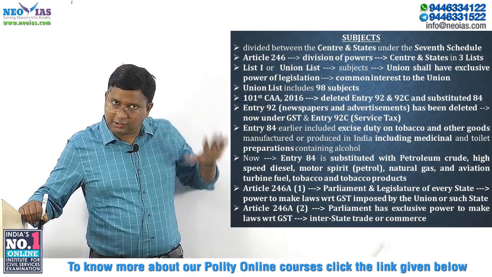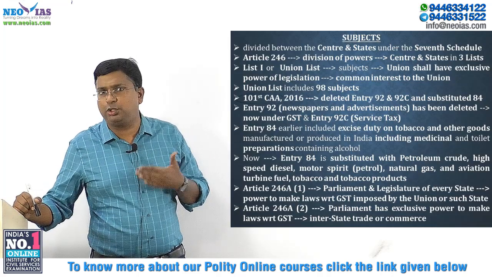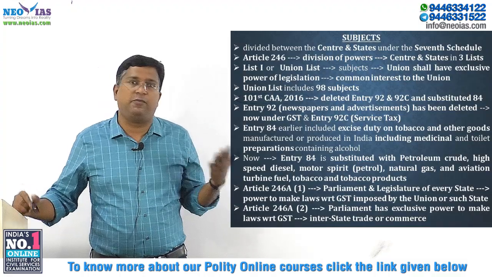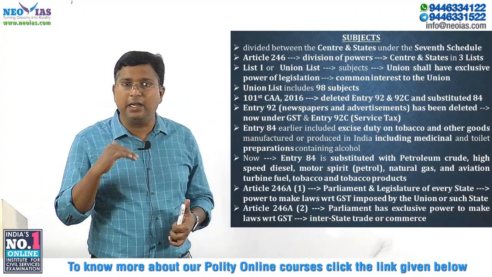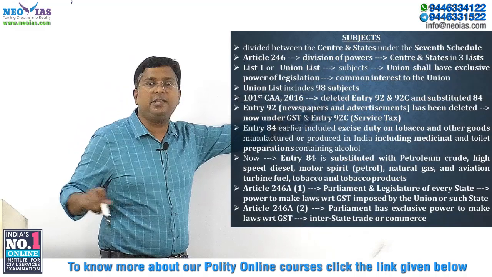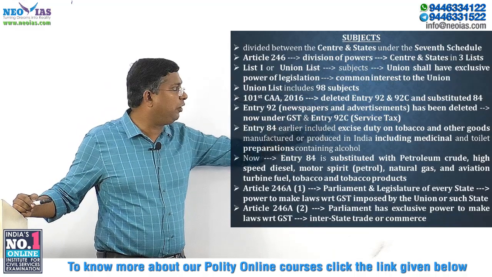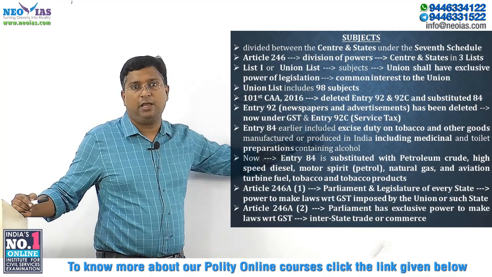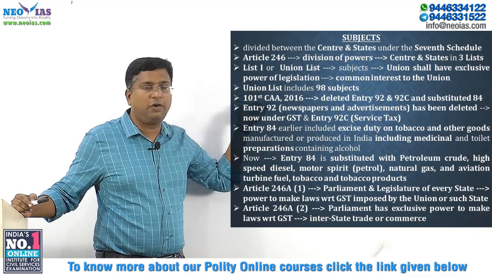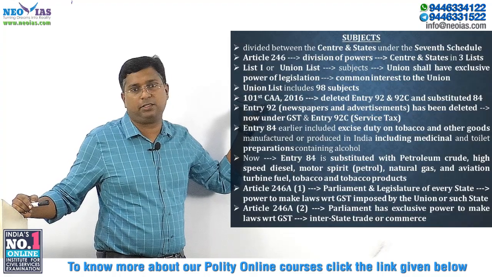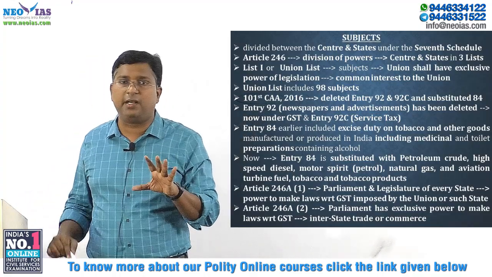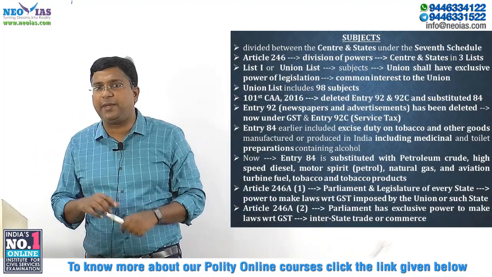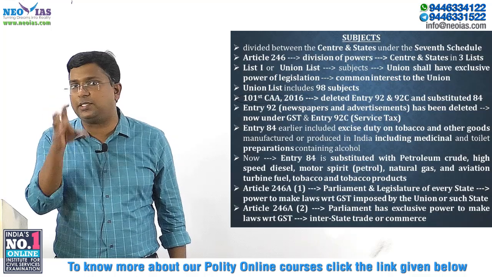union list. UPSC generally doesn't ask factual questions, but for your understanding, and since we cannot take any risk: currently, the union list consists of 98 subjects, after the removal of 2 items, entry 92 and 92C, with the introduction of the 101st Constitutional Amendment Act. The 101st Constitutional Amendment Act made 3 changes to the union list.